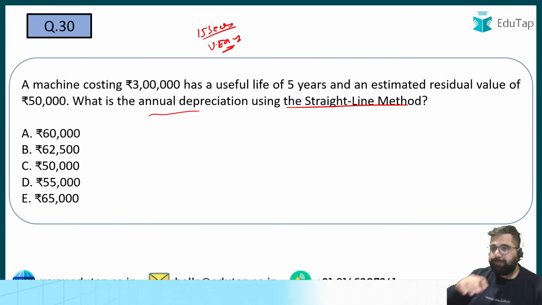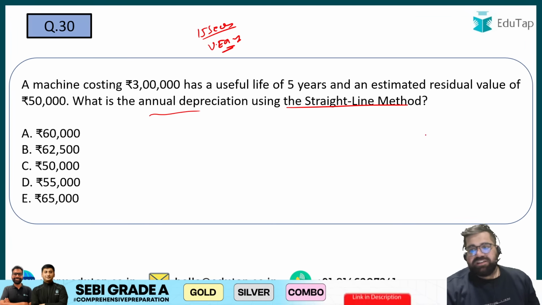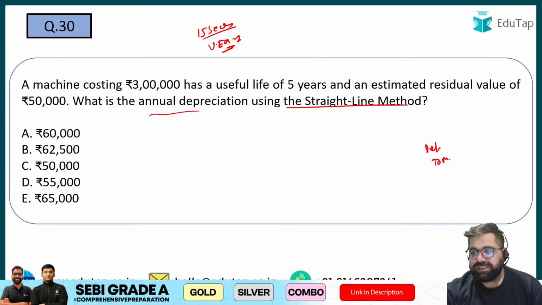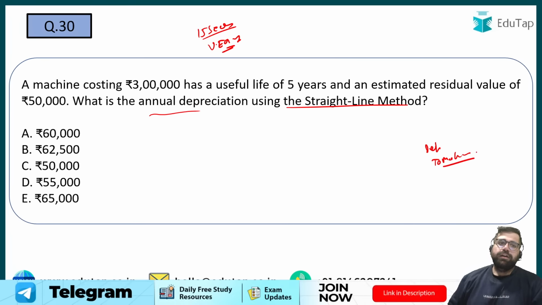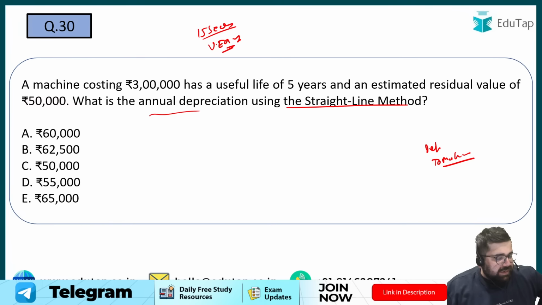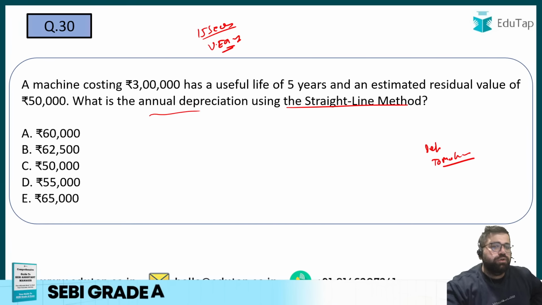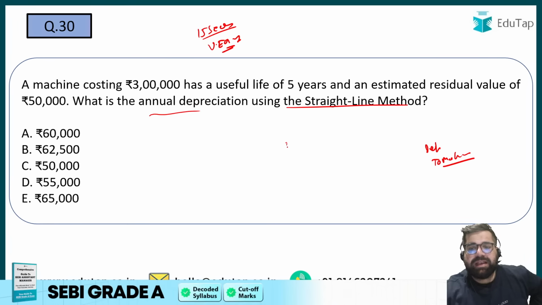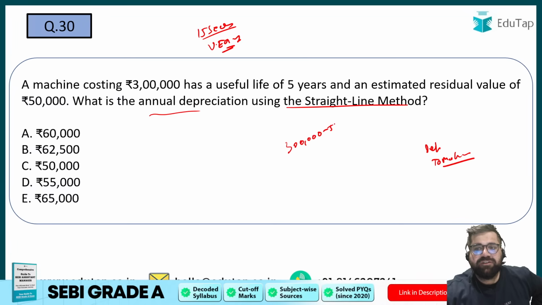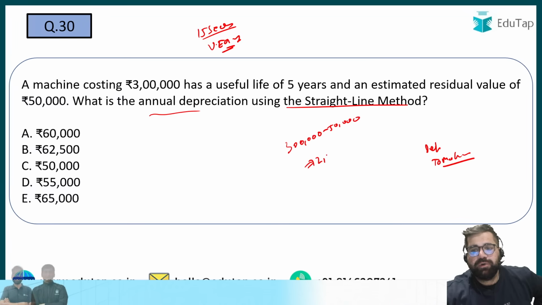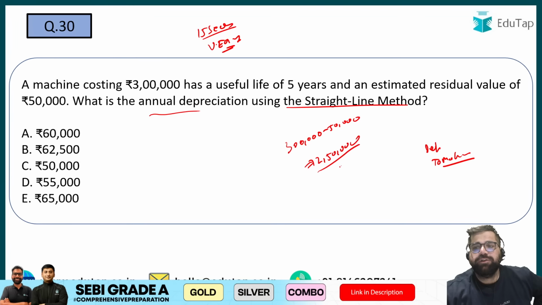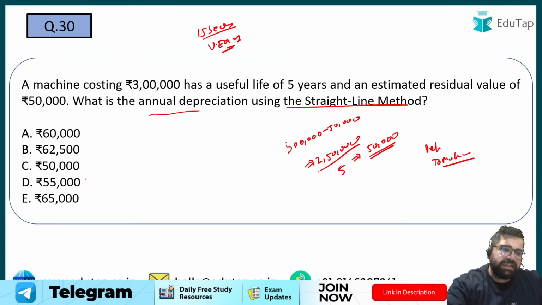Question number 30. Depreciation. Depreciation journal entry is what? Depreciation to machine. So, try to answer question number 30 now. It says a machine costing 3 lakh has a useful life of 5, estimated residual value of 50,000. So you have 3 lakh minus 50,000, which is 2 lakh 50,000, divided by the useful life, which is 5, which comes out as 50,000. So my answer will be C.